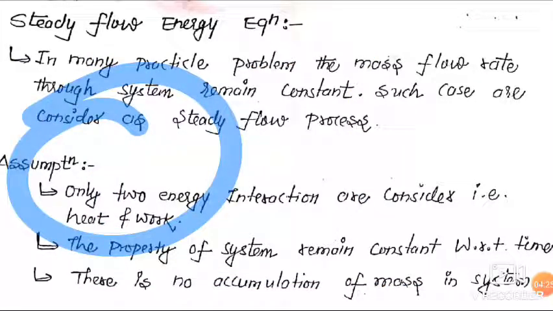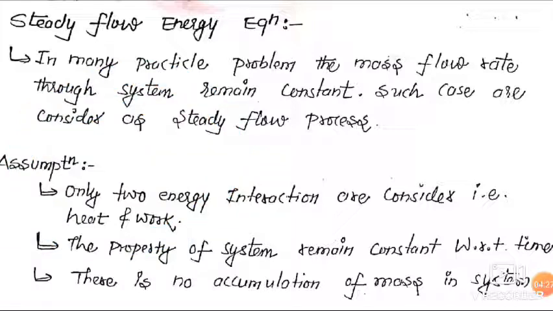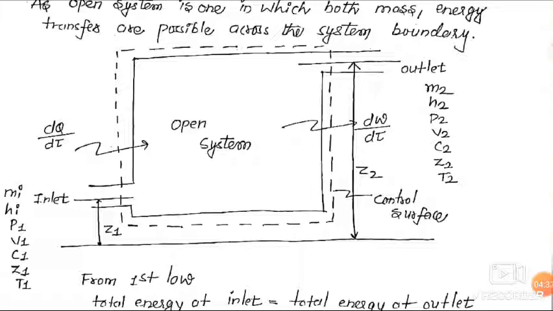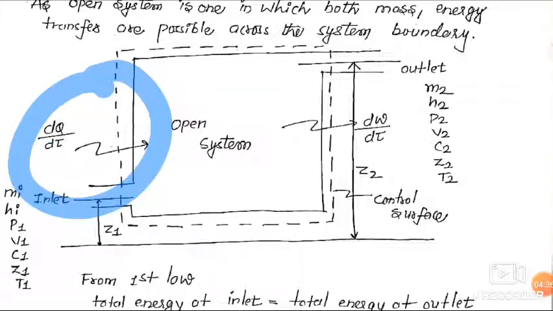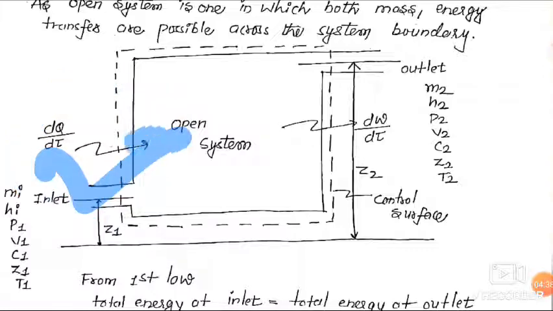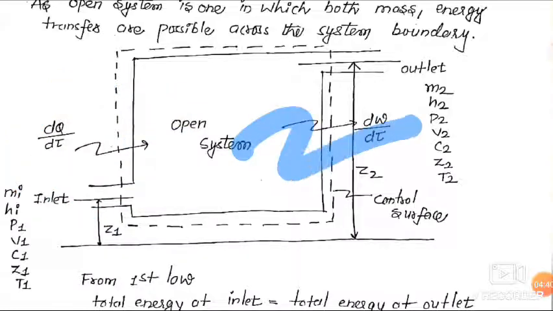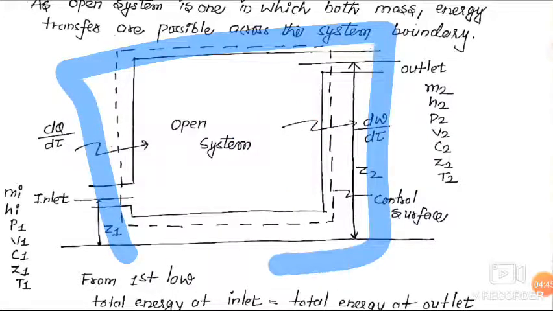Dear friends, this is our open system. Here in the open system we are supplying heat and we are getting work from this open system. It is an open system, so we will consider one area which is called the control surface. And friends, this is the inlet and this is the outlet.